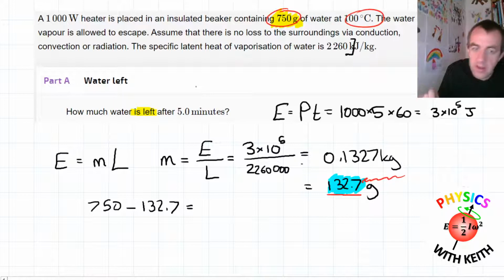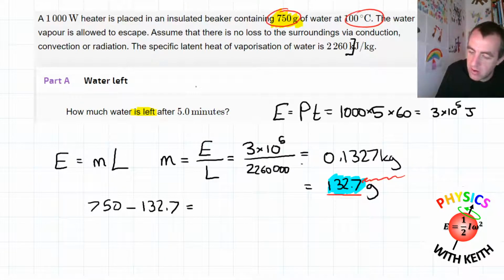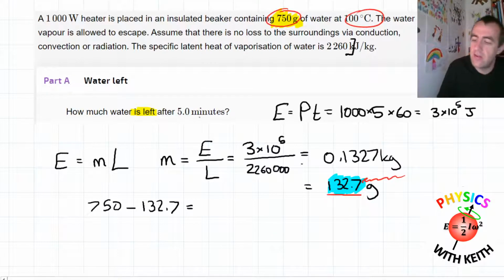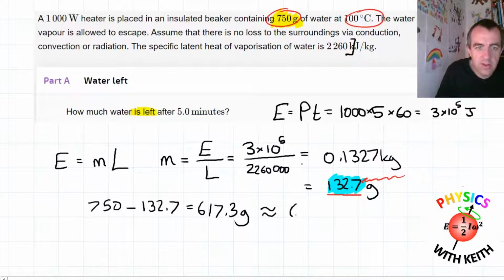So let's subtract that 132.7 grams from the original 750 grams, and I get 700 and I've done something wrong. Let's subtract 132.7 away from 750, and I get 617.3 grams, which I can round to 617 grams.